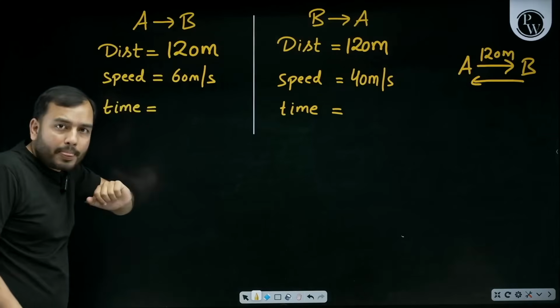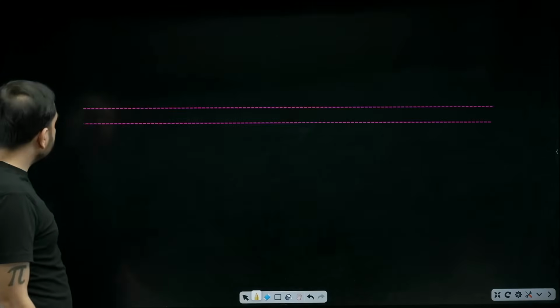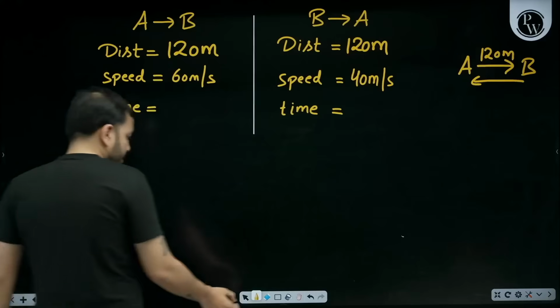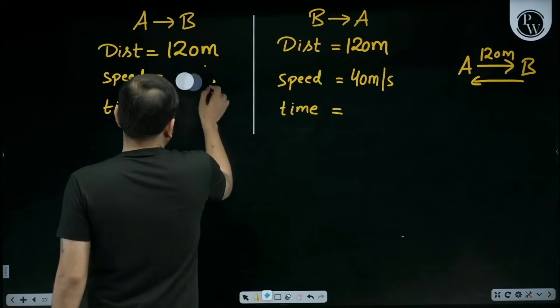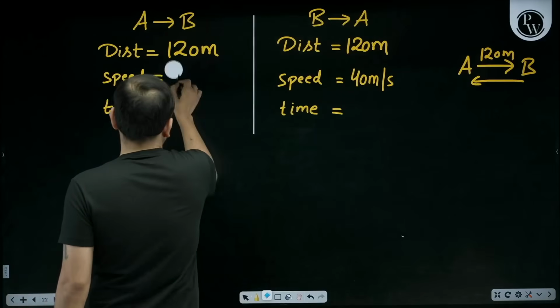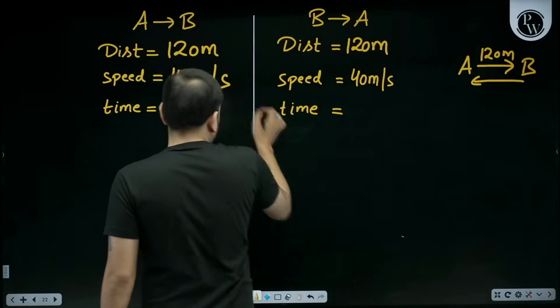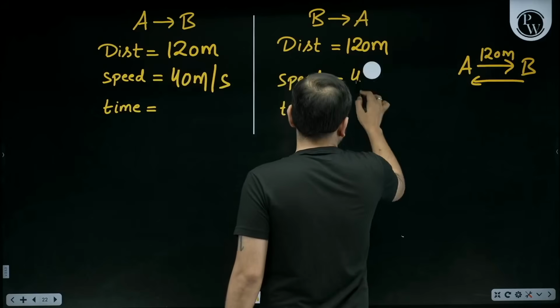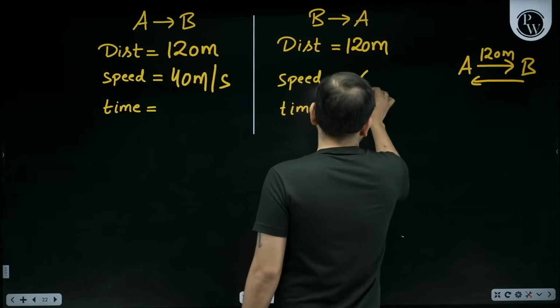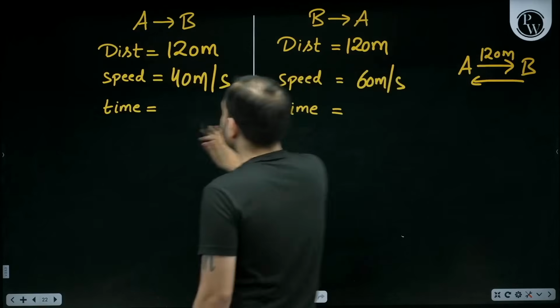What is speed? 60. Is it 60 or is it 40? It's 40. Let's fix this properly. While going, how much is the speed? 40. And while returning, what is the speed? 60. Now tell me how much time it will take.